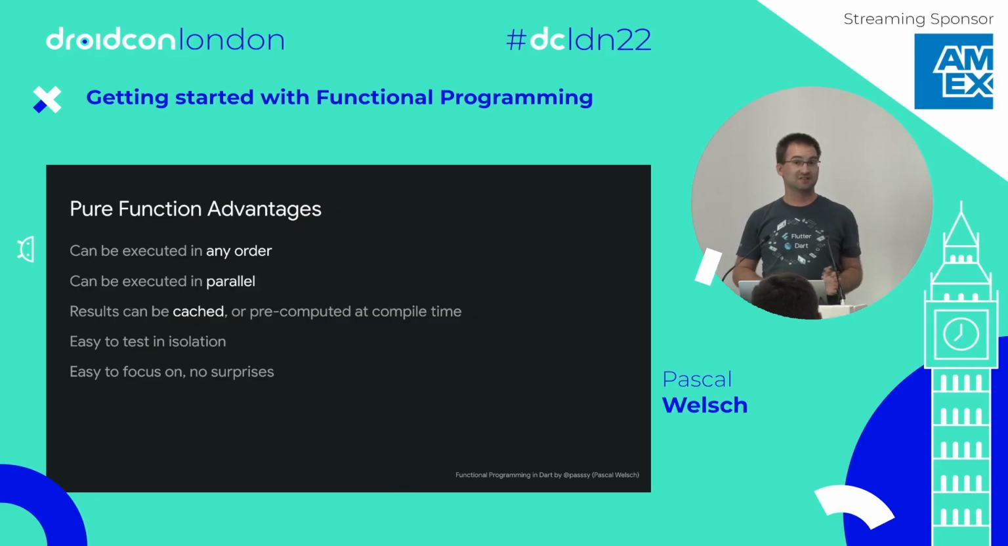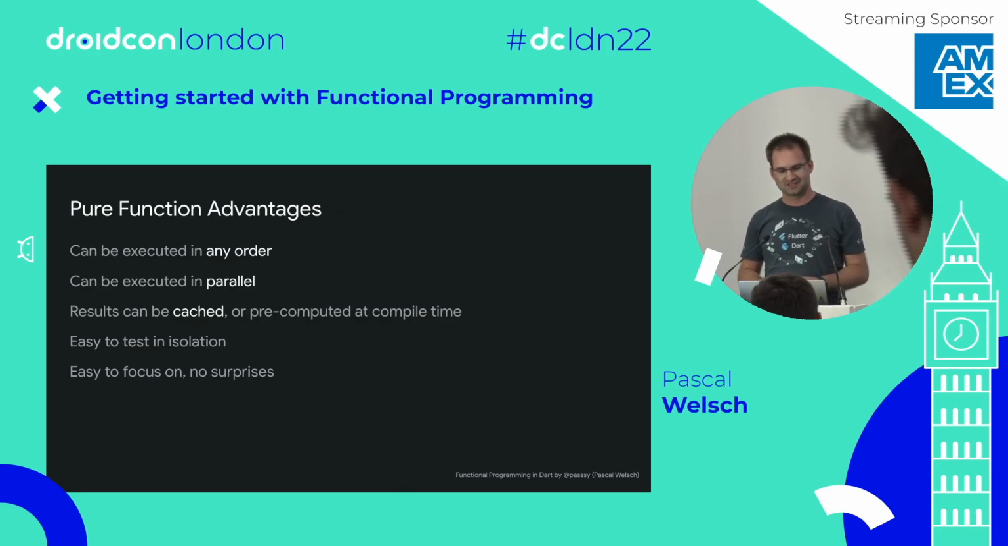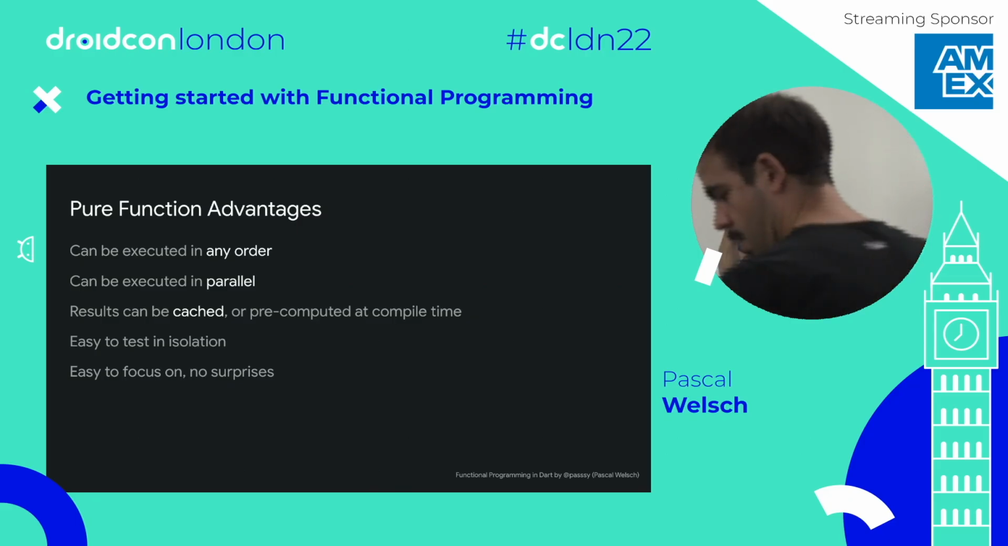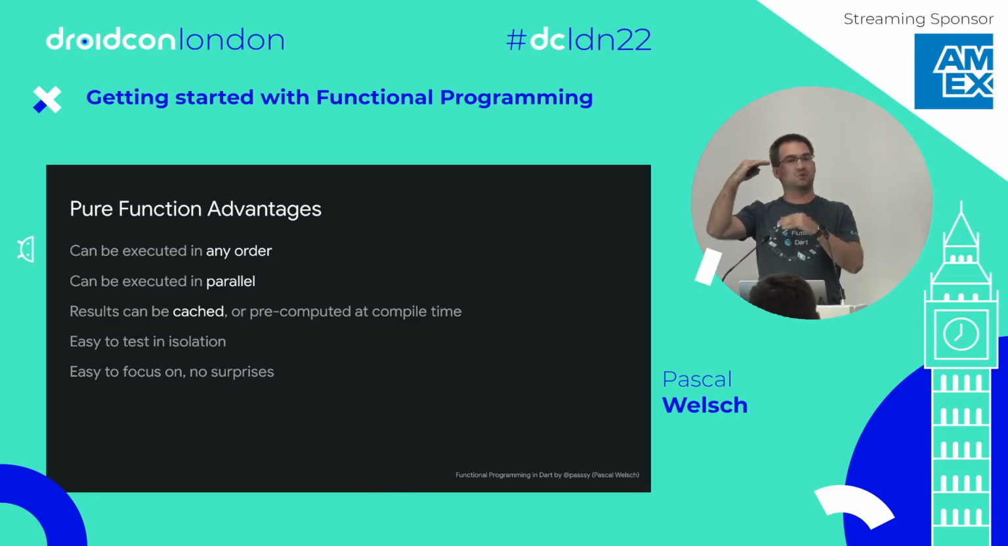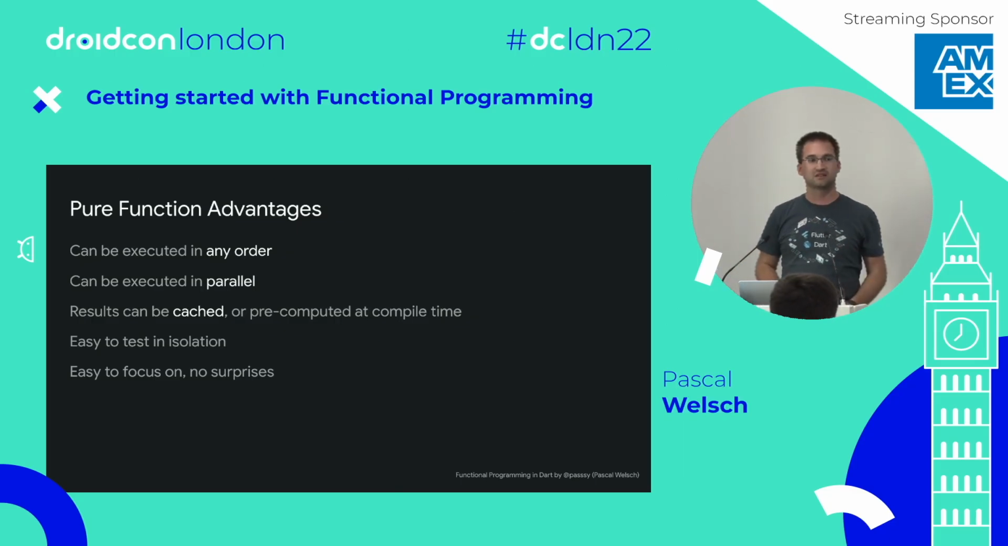And you will have to trust me on that. Pure functions are much easier to test than non-pure functions. And because pure functions are limited, the scope is quite limited. You have this one function, it might be longer or shorter, but there is no global state. You don't have to look into other files. There are no surprises, and it's very easy to focus on that little function.